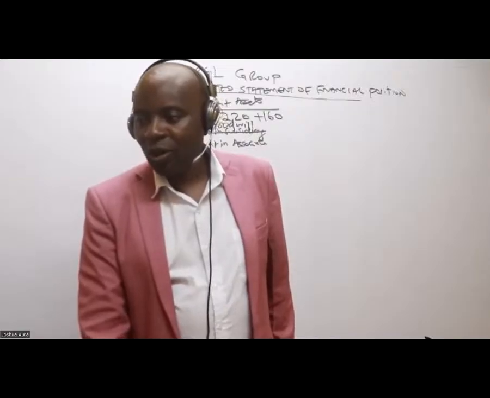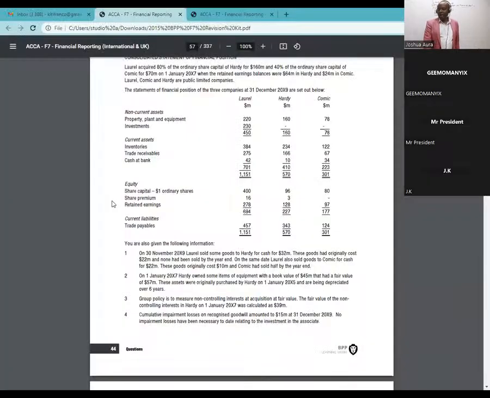Next step. We have here current assets. What do we have in current assets? We have inventory.